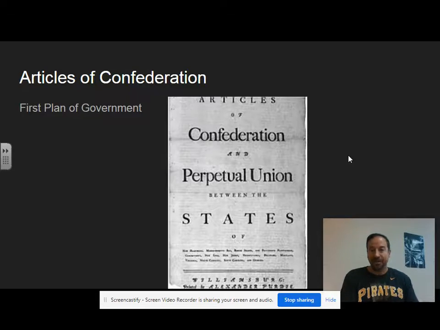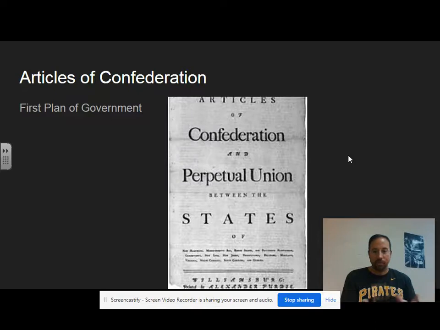The first plan was the Articles of Confederation. It didn't last because it was a very weak document. The colonists, who became a new country under the Declaration, didn't like that powerful king, and they were very worried about creating a new national government that would be similar to a king. So almost all the power went to the original 13 states. The national government had very minimal power. There were no 3 branches of government. It was just a legislative branch. There was a president elected from that group, from that Congress, but had minimal power.